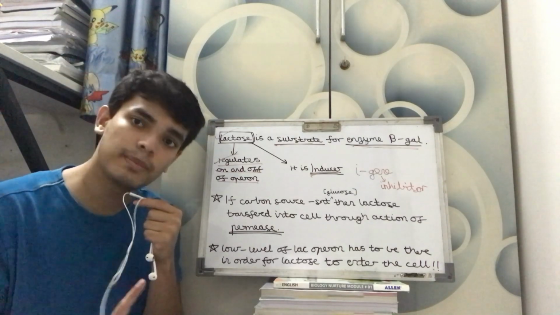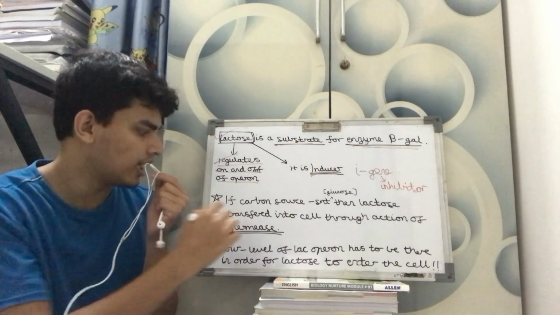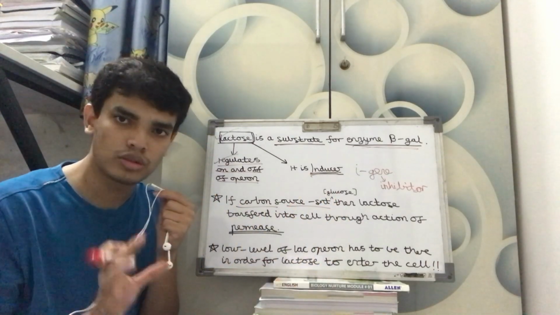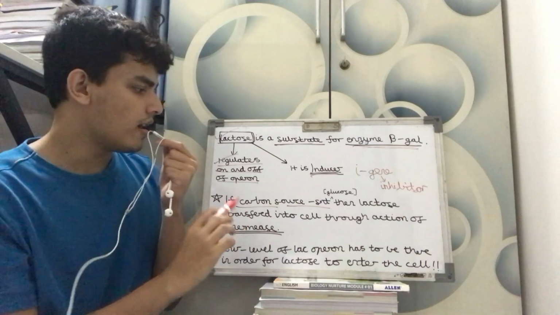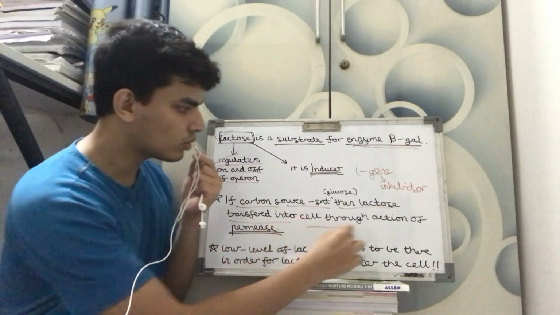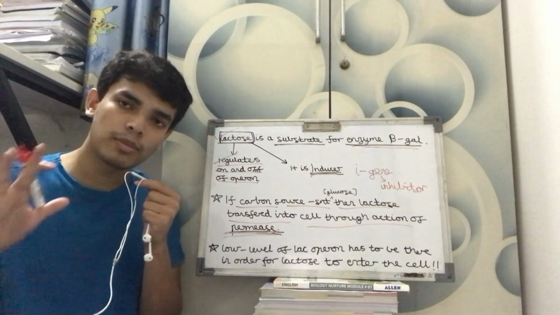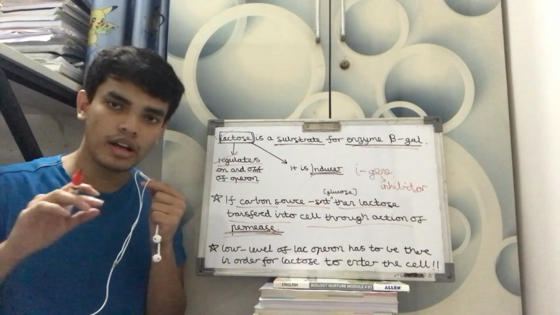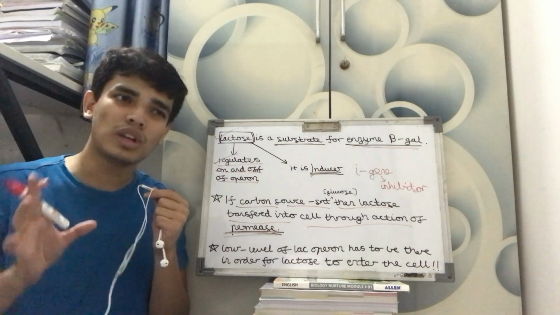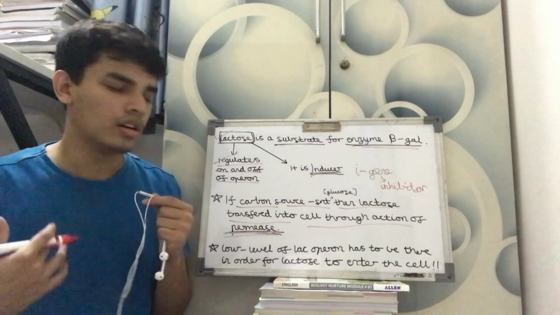Now another very important question. This came in NEET, the year I gave NEET. If carbon source is absent, which is the common carbon source? It is glucose. If carbon source is absent, then lactose is transferred into the cell through the action of permease. Now you don't have to do a PhD in this to completely understand it.